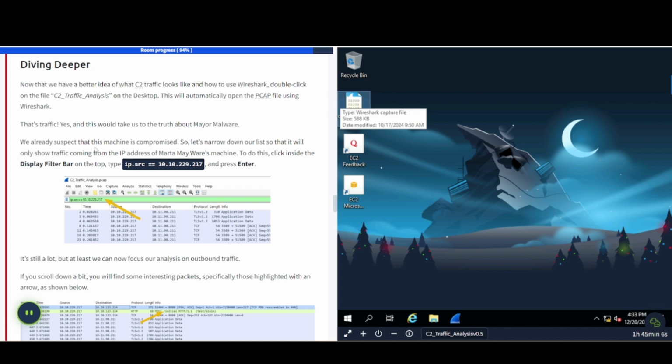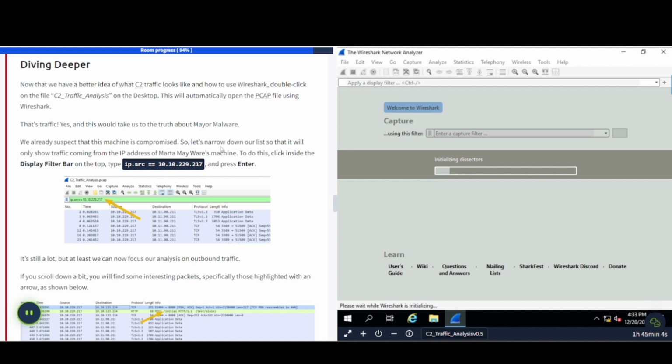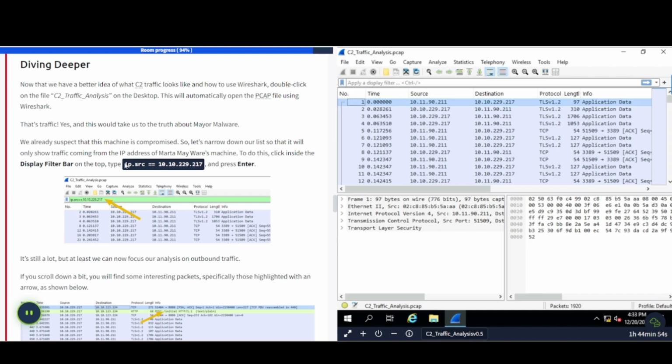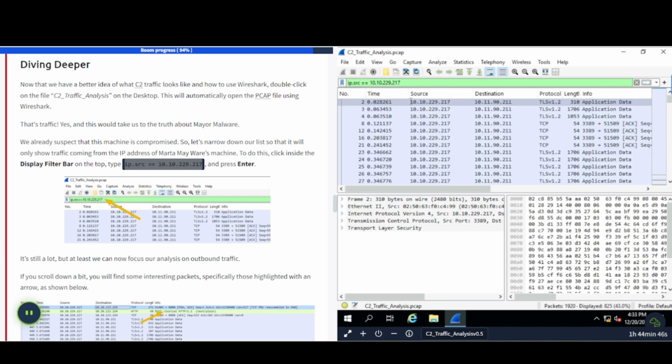We already suspect that this machine is compromised, so let's narrow down our list so that it will show only traffic coming from the IP address of Marta May Ware's machine. To do this, click inside the display filter bar and type in ip.src equals this IP address here. All right, so let's do that here. Here's the bar, paste it in there, enter. Okay, there we go.